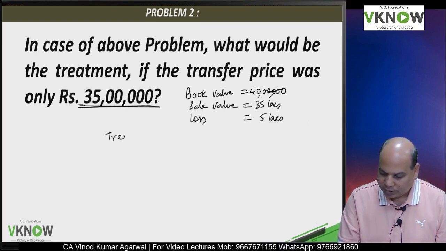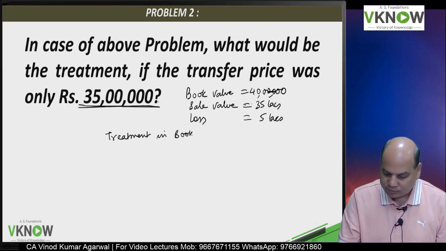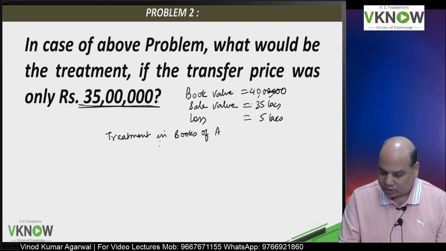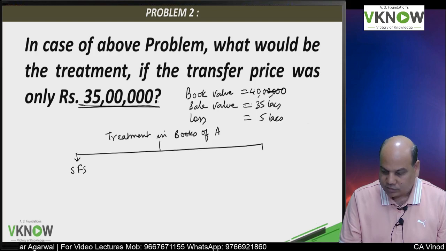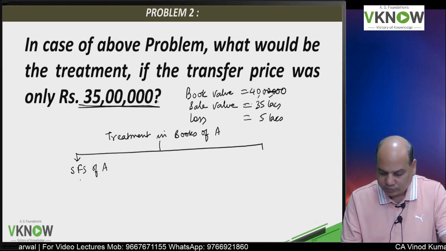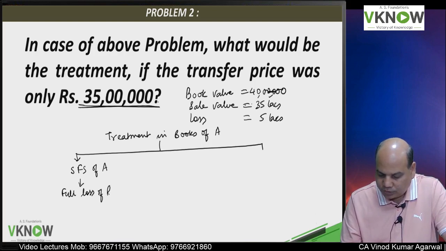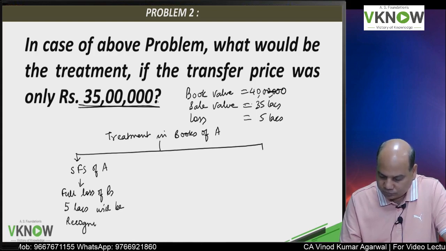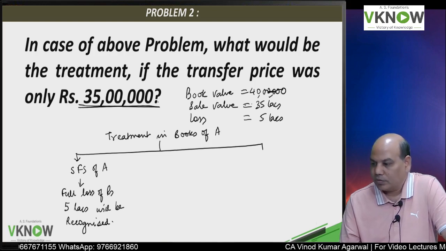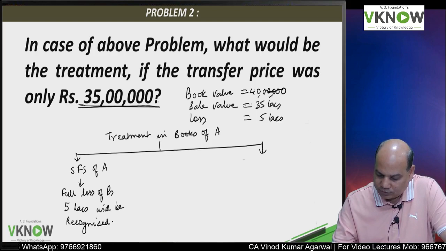So what will be the treatment in the books of A? That is the question. What will be the treatment in the books of A? So in SFS of A, full loss of rupees 5 lakhs will be recognized.